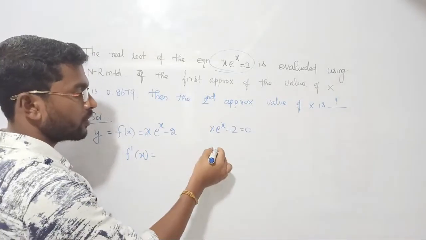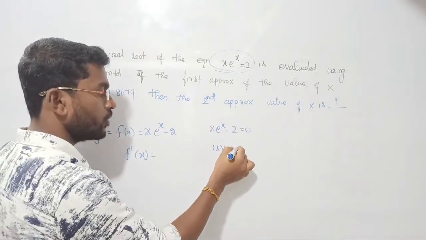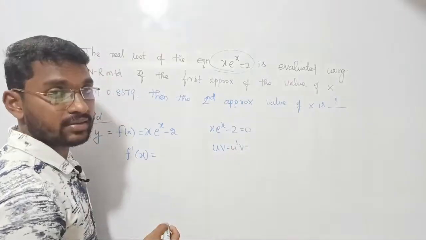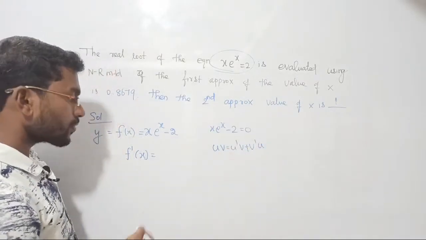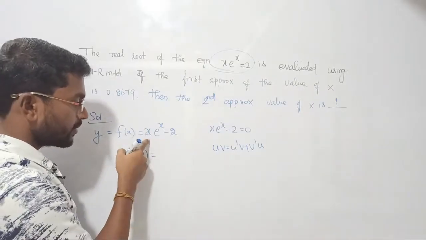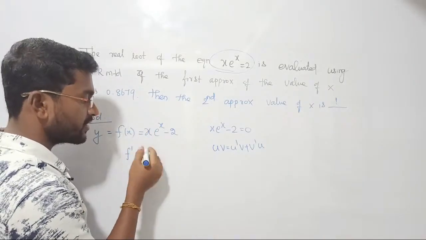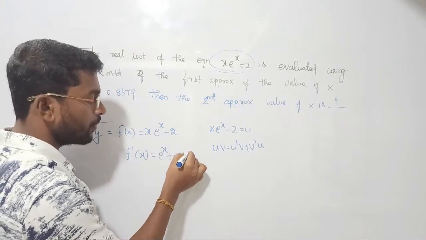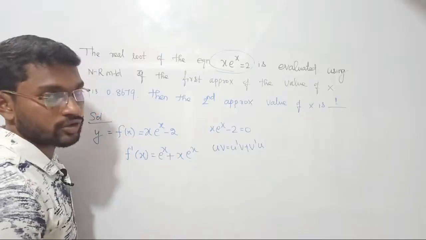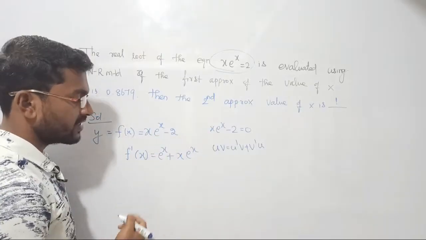If you use the uv method, what will come? uv becomes u dash v plus v dash u, sorry, not minus, that is plus. Substitute. u dash, if you differentiate x with respect to x, that becomes 1, so 1 into e power x plus x as it is, and if you differentiate e power x, again it will become e power x only. 2 differentiated is 0, that is f dash of x.